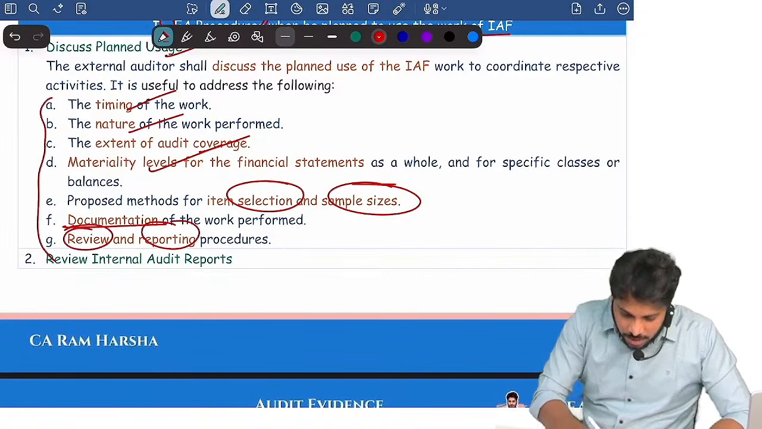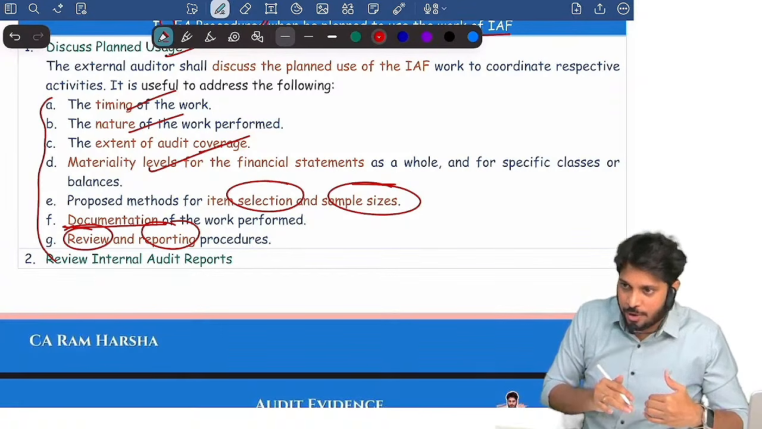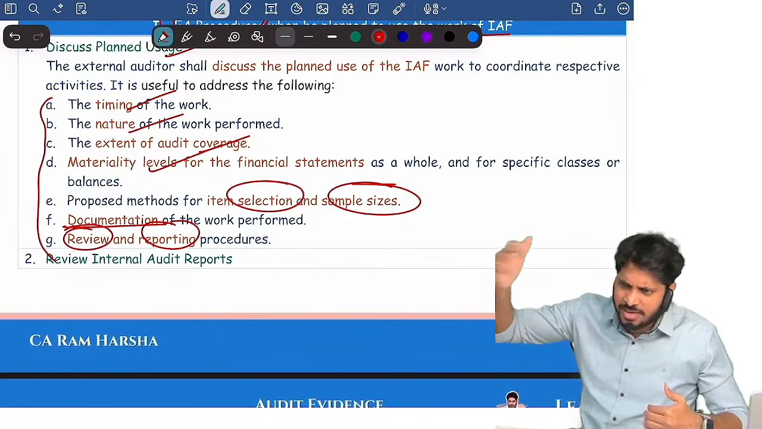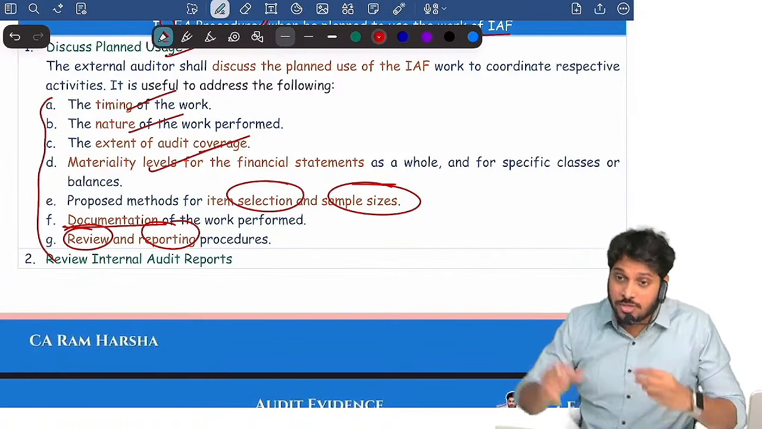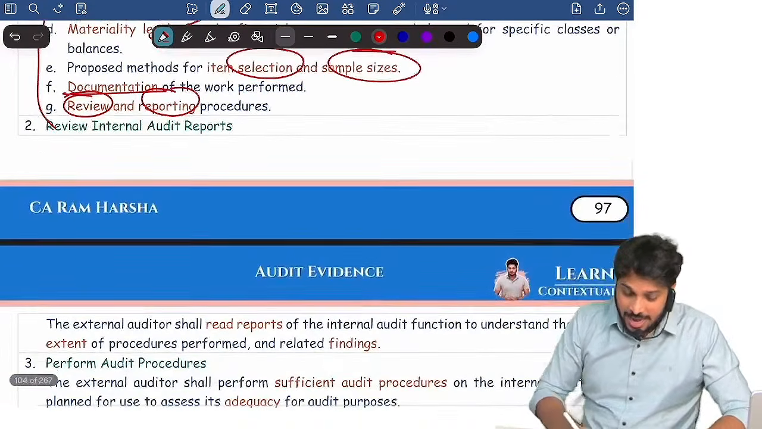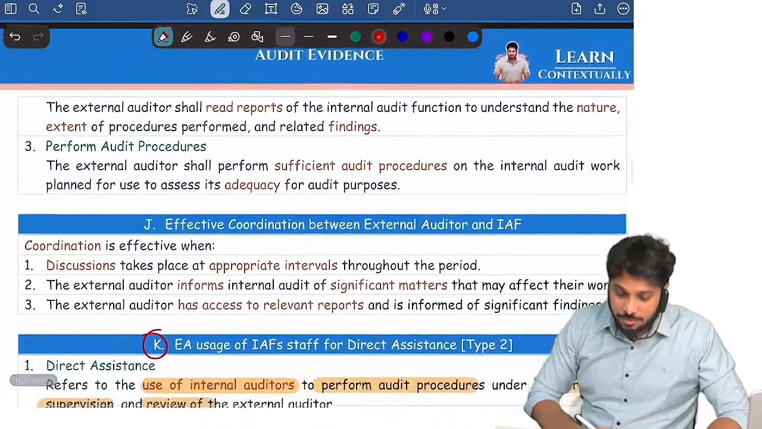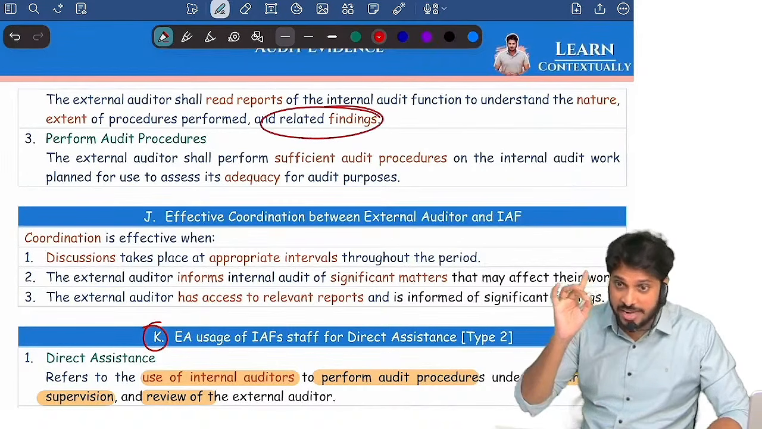And if at all I feel something is not enough from my audit point of view, maybe for him it is okay, for internal audit purposes it is okay, I will request him, can you do an in-depth audit, so that for me that work can be more useful. And I will read the internal auditor's reports and see what are the findings they made.